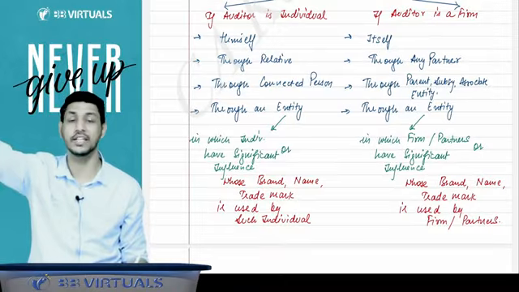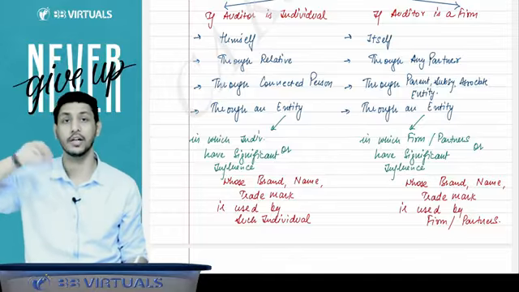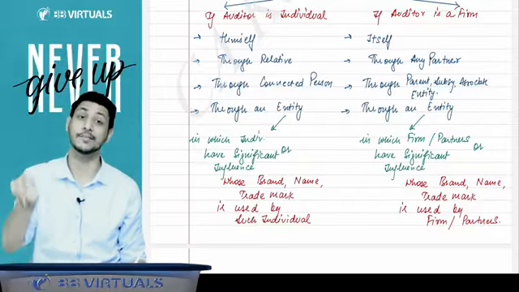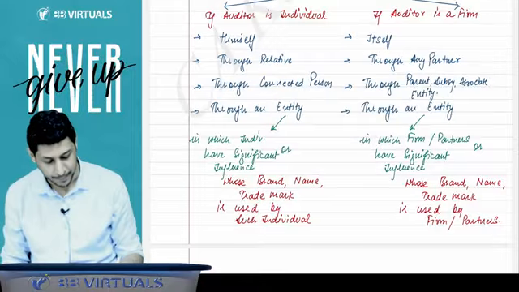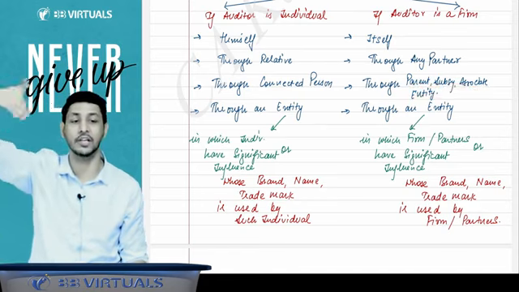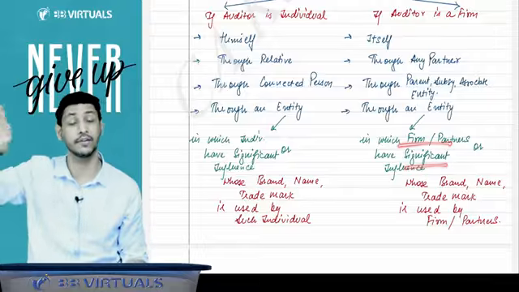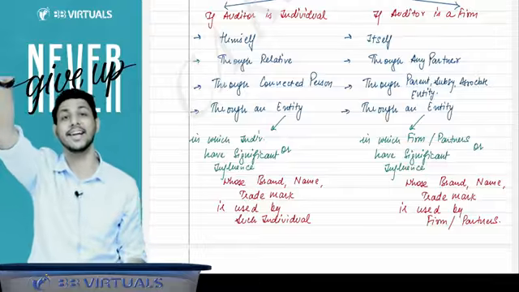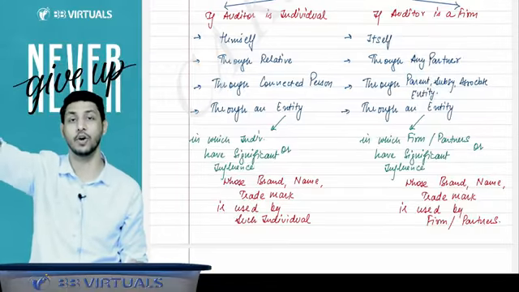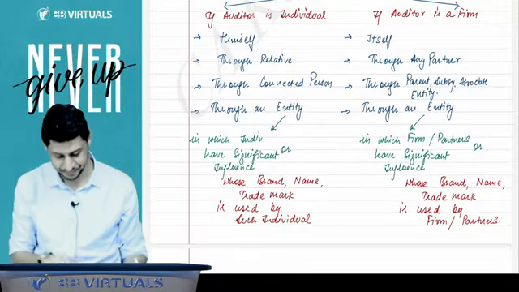You are not allowed to do these services to the company if you are the auditor of that company. So if Deloitte is the auditor of Reliance, then Deloitte or Deloitte's partners, Deloitte's parent entity, subsidiary entity, associate entity, and any entity in which Deloitte or Deloitte's partner has significant influence, or whose trade name or brand name they are using, through that entity also Deloitte cannot provide the services to the company.